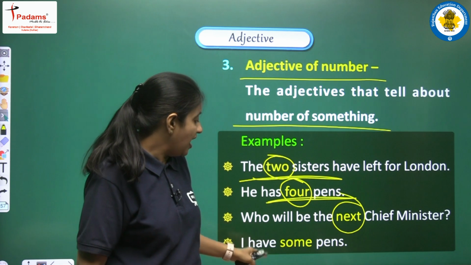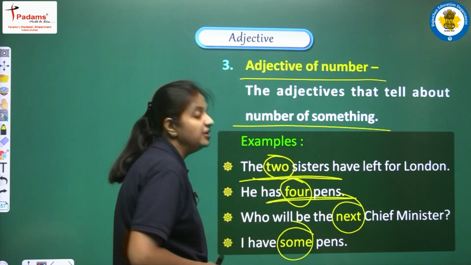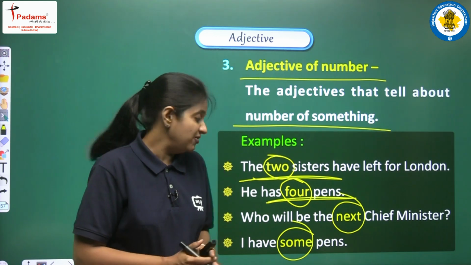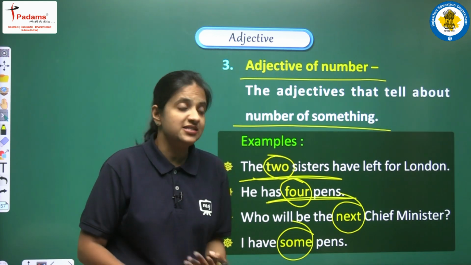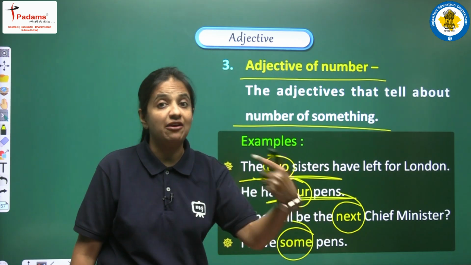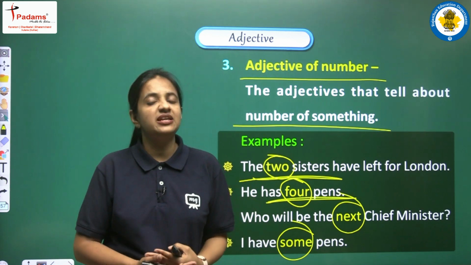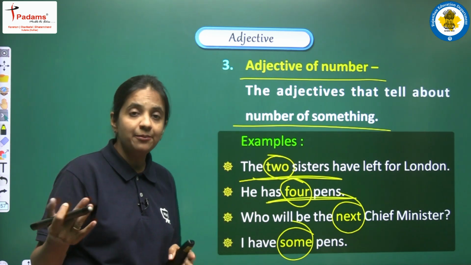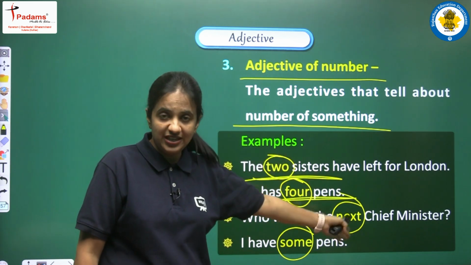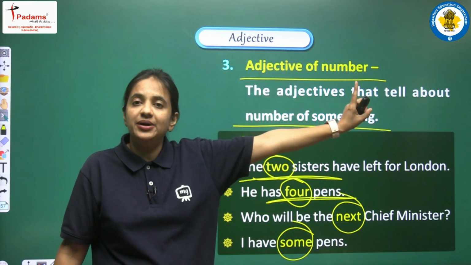Next we have, I have some pens. Here some is also one of the numbers. This is an indefinite number. We are saying that I have some pens. Suppose we say that I am having 4 pens, then it will be a definite number. But if we say that I have some pens, this means we have an indefinite number. All these words and all the other words similar to these words are known as adjectives of number.